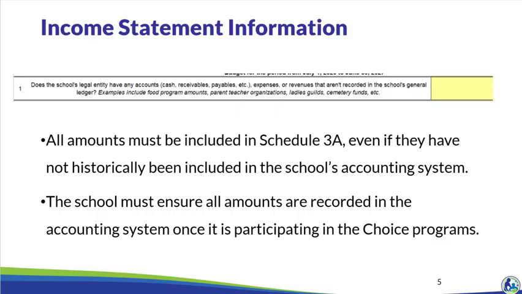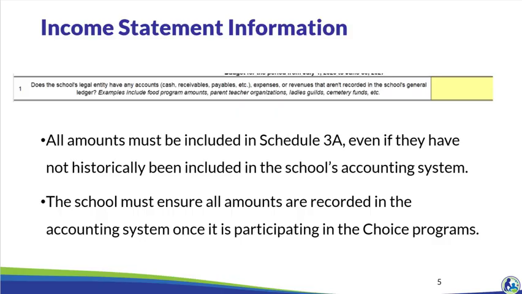The remaining examples are a parent-teacher organization, a ladies' guild, and cemetery funds. If the school is maintaining this financial information outside of the trial balance, it must provide an income statement and the account balance detail related to these amounts with the budget if the legal entity that operates them has the same federal tax ID number, FEIN, as the school, and include all of the amounts in Schedule 3A. For example, if the parent friends organization operates under the FEIN of the school, it must be included in Schedule 3A, and all information related to the parent teacher friends organization must be recorded in the budget.